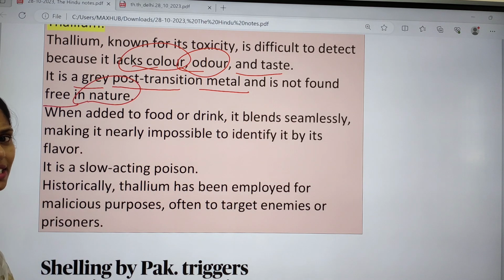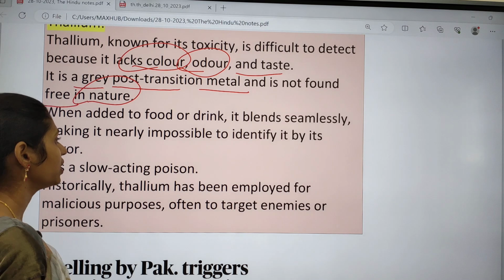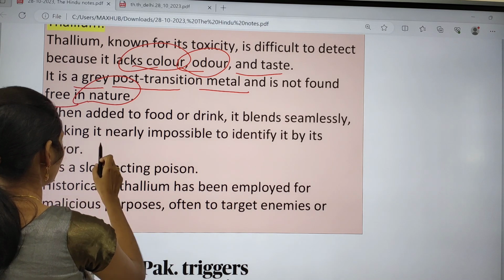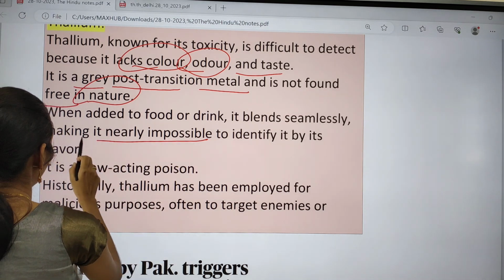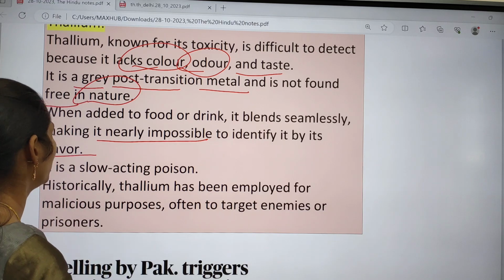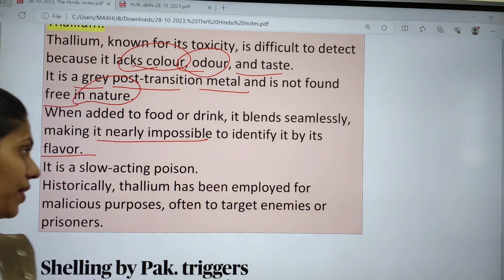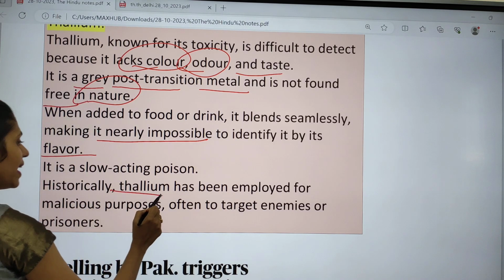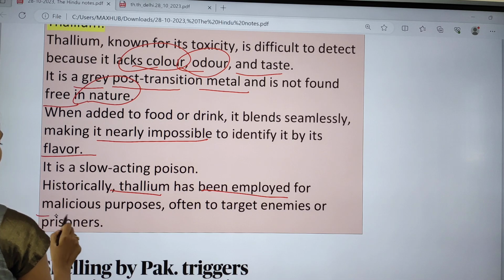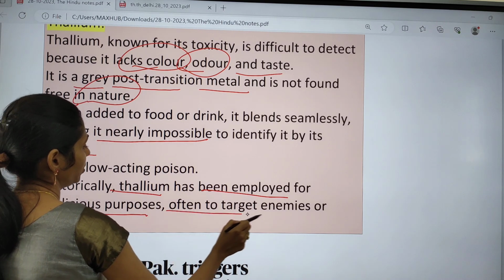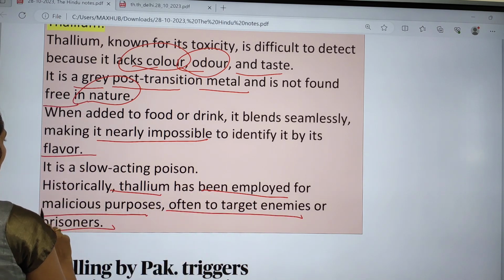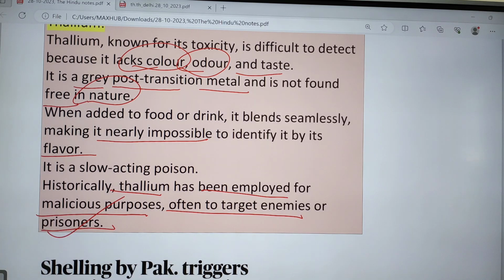When thallium is added to food and drink, it blends seamlessly, making it nearly impossible to identify by flavor. It acts very slowly, so it is called a slow-acting poison. Thallium has been employed for malicious purposes, often to target enemies or prisoners. So these are some important facts regarding thallium.